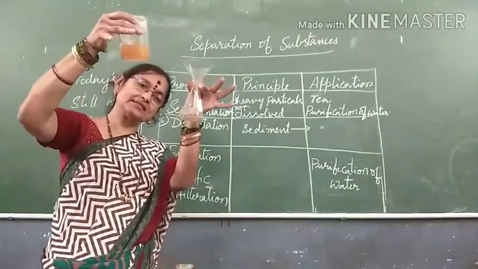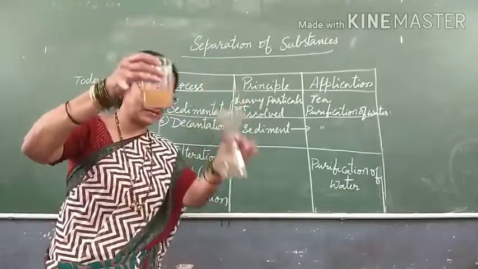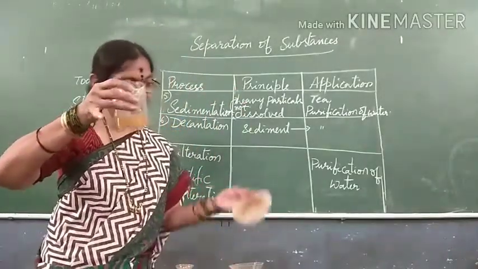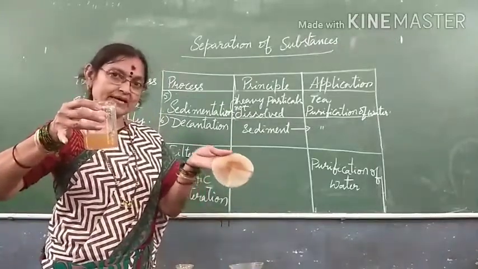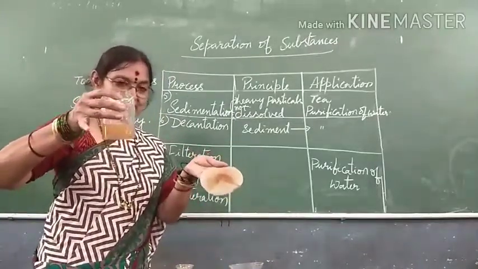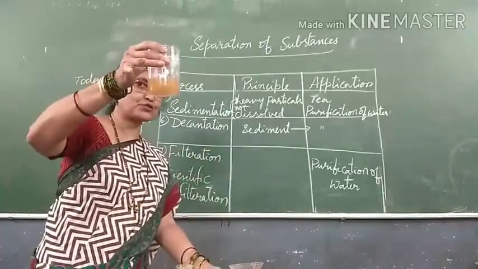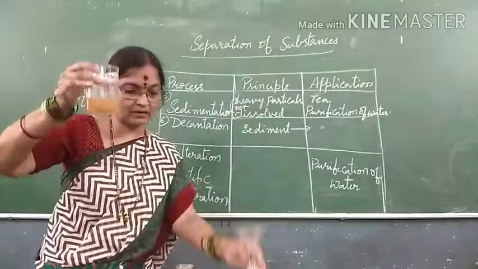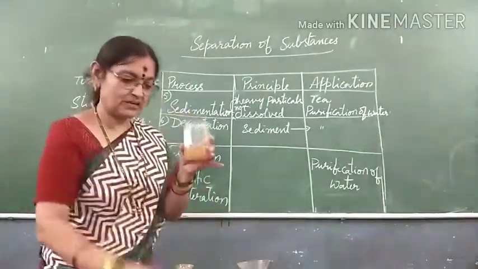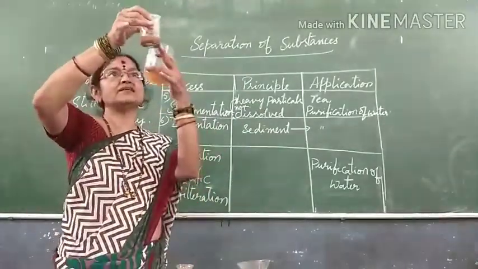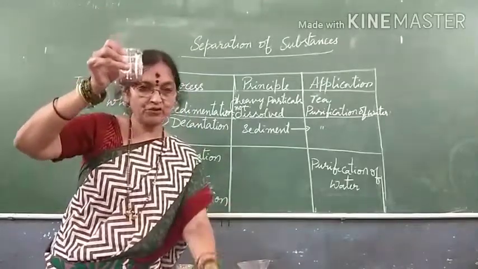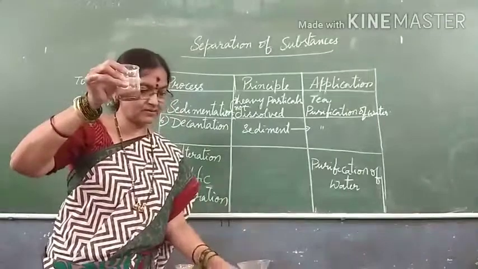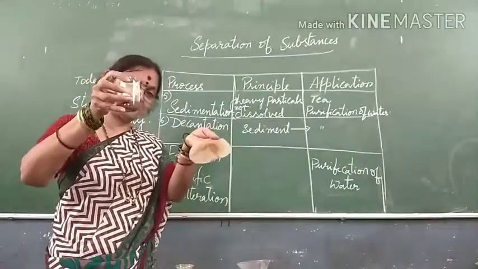See, decanted water still contains some muddy particles. Those muddy particles, when we filtered, they have settled on the filter paper. This is called as residue. Now see, this is what we got from the decantation process, and this is what we got after scientific filtration, and when you do the sedimentation process, this is the sediment. Have you observed the difference? This is called sediment, this is residue. What is the difference between these?